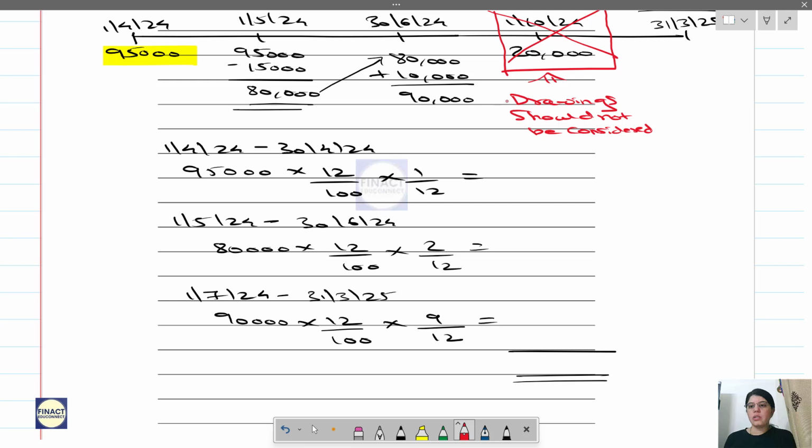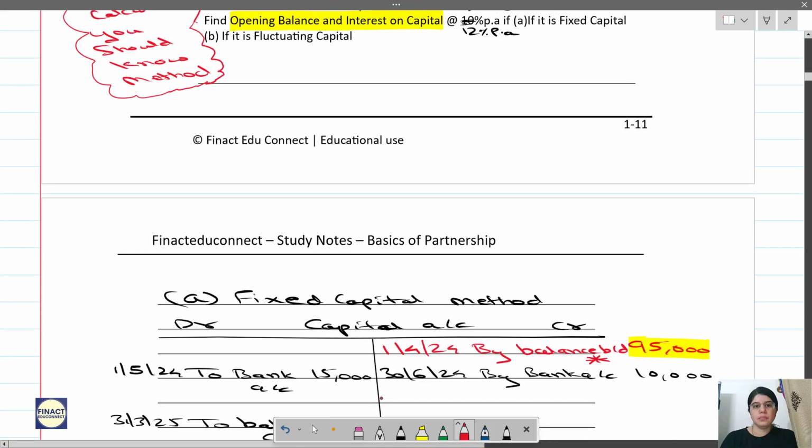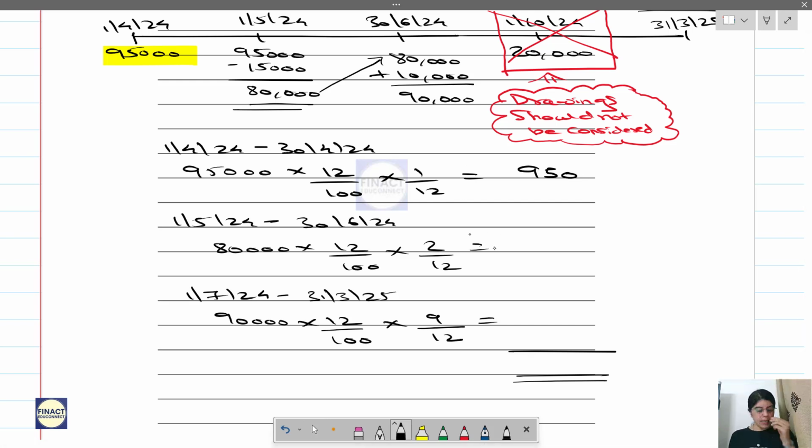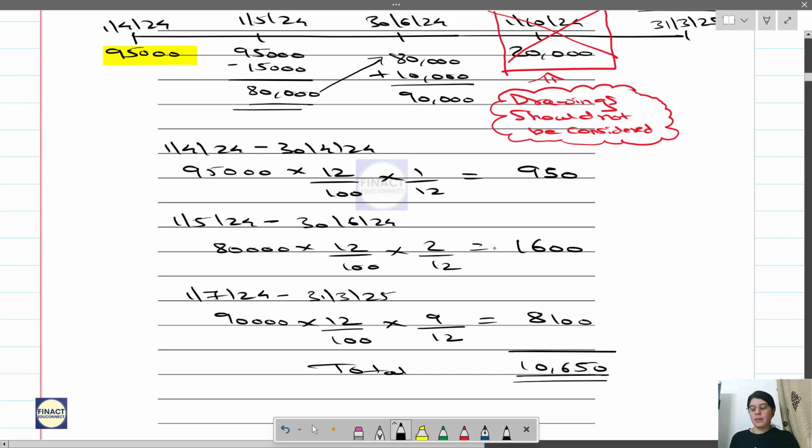So all these calculations, draw them in your notes also. Yeah. So first you get it as 950. Then second is 1600 and third is 8100. So total interest is 10,650. Done? We will go to the next question now. I mean the same question, B part.